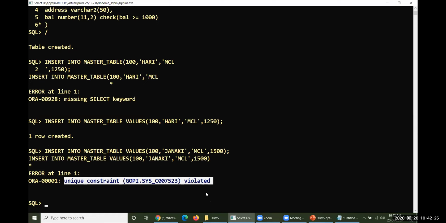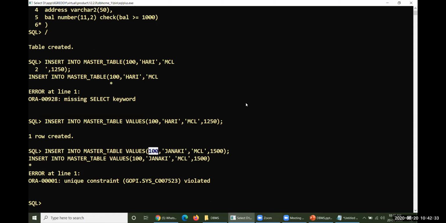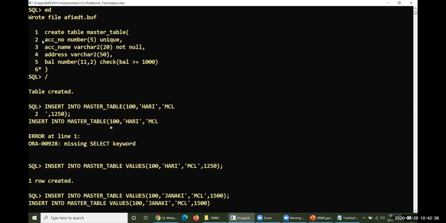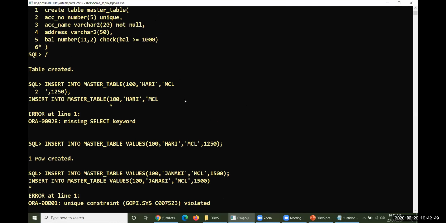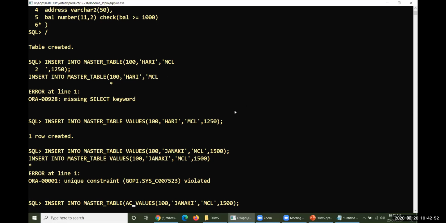You can never enter the same kind of data into the account number column of this particular table. Let me try another way. I'd like to specify the column names. Let me skip the account number and take account holder name, address, and balance. Let me enter data for only those columns. ACC_NAME is the first column, address is the second column, and BAL, balance, is the third column. So let me eliminate this one from here.